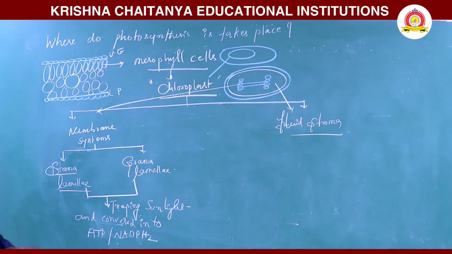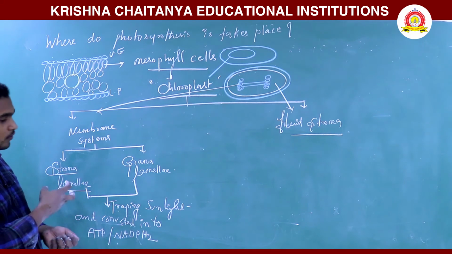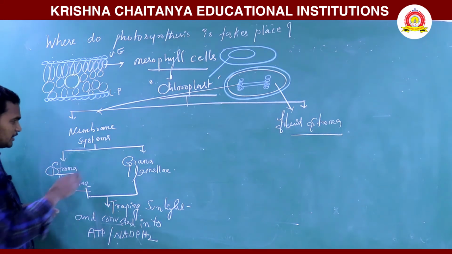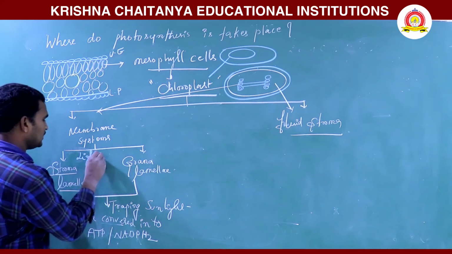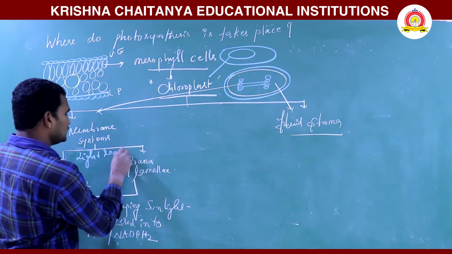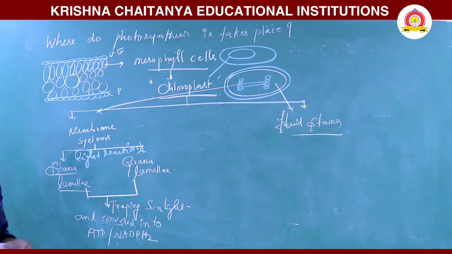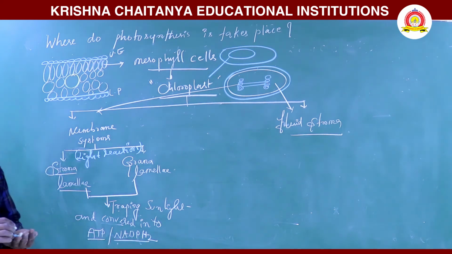It is a light driving. Which one is it? In these two, light is trapping. That's why it is light reaction. Here, in these two systems, light reaction takes place, in the stroma lamellae or grana lamellae. They trap the sunlight energy and convert it into ATP and NADPH2.